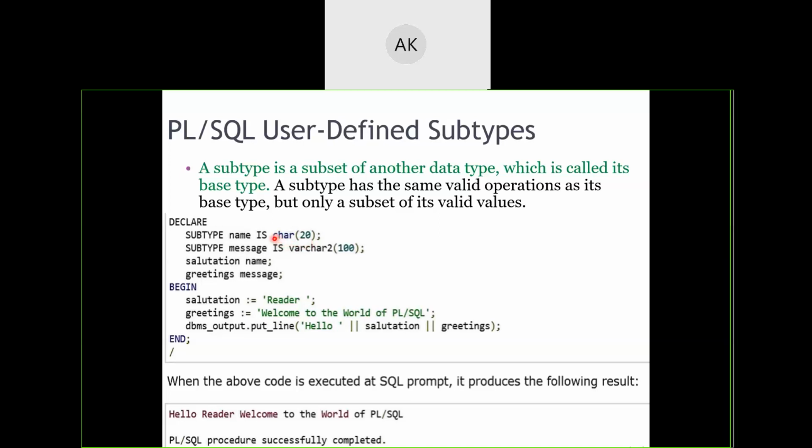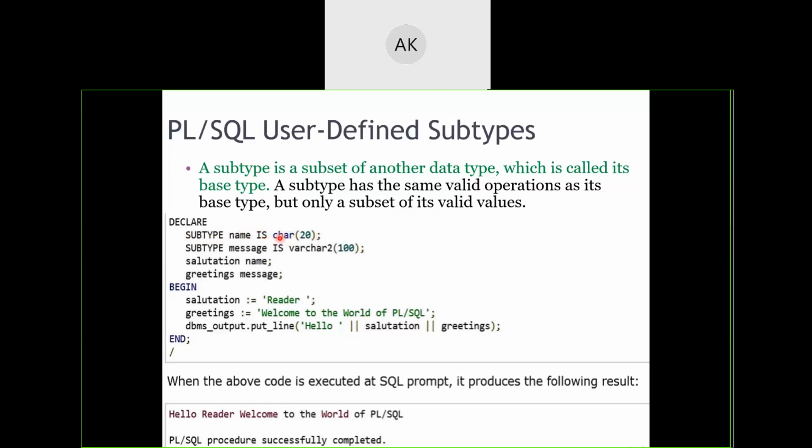Developer. Now I am trying to say that just like this char of 20, I want to create my own data type. So I am using the subtype keyword. Subtype is a keyword which is used to define our own data type based on an already existing data type. Okay. Subtype, I'm giving the name as name. I'm trying to create a data type called name, which is char of 20.